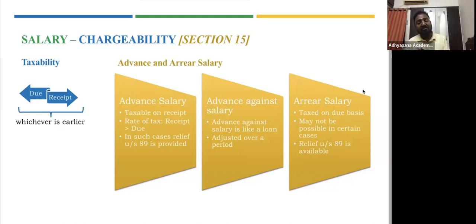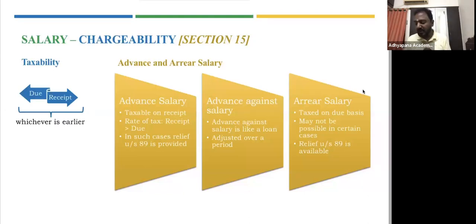And what is advance against salary? Let's say I'm getting three months advance salary, but I am not saying that I will not receive it in April. Whatever salary I'm receiving in advance, I'm saying you adjust it. For example, they're giving me 50,000, and I tell my employer, you adjust 5,000 every month for the next 10 months. It's like a loan without interest. It's just adjusted over a period. So here the concept of receipt versus due does not arise.